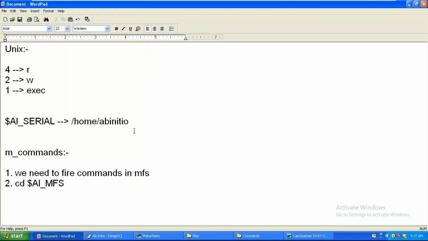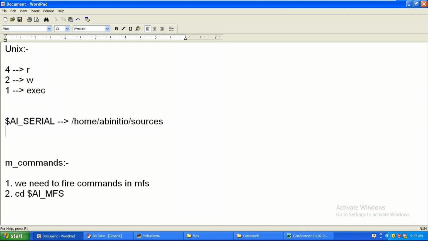Okay, Abinitio slash sources. This is my path, which we denote in short form by a serial, the same way as dollar a underscore mfs.